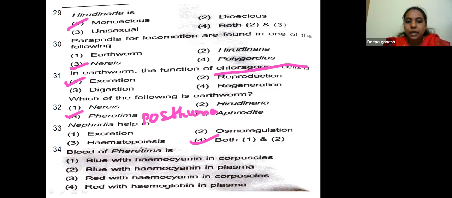Blood of Pheretima is blue with hemocyanin in corpuscles, blue with hemocyanin in plasma, red with hemocyanin in corpuscles, or red with hemoglobin in plasma. It is blue with hemocyanin in plasma.